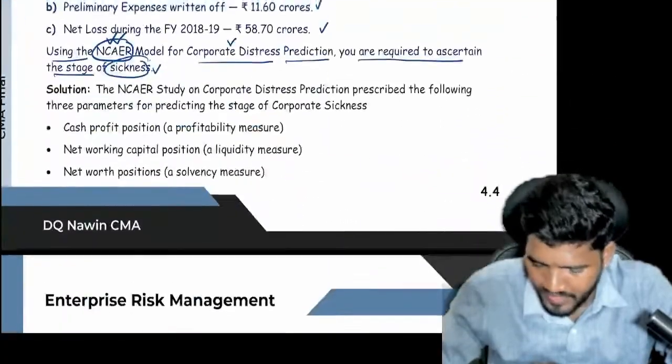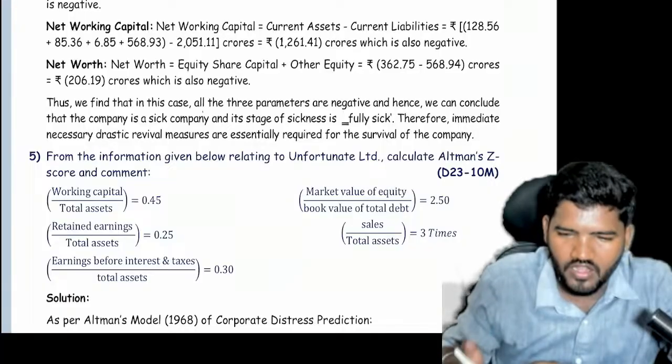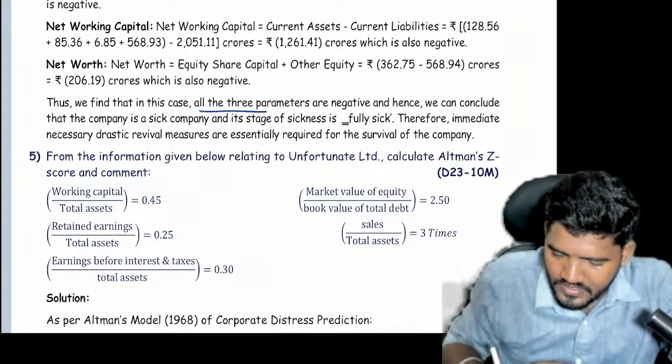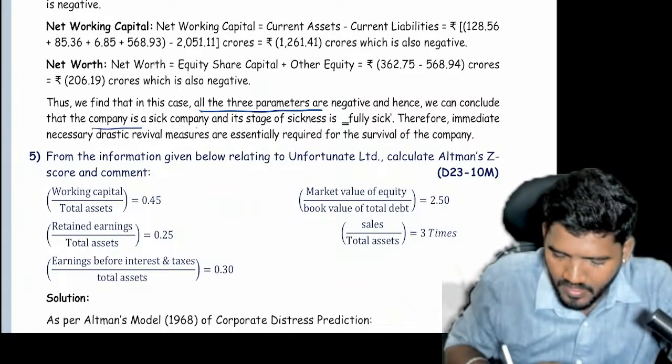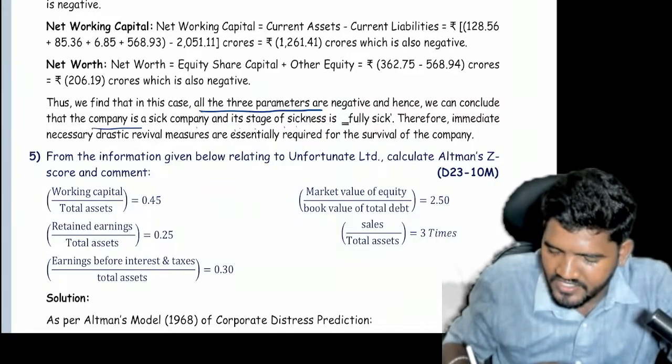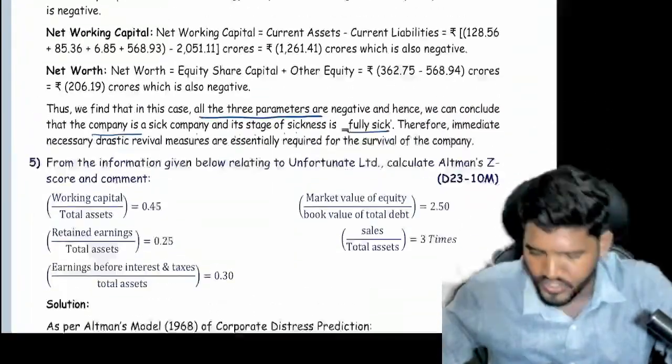So after solving it all, you have to write the comment. I think all are minus. So all the three parameters are negative. Hence we can conclude that the company is a sick company and its stage of sickness is fully sick. Okay. Next. So these are the two problems for discussion.